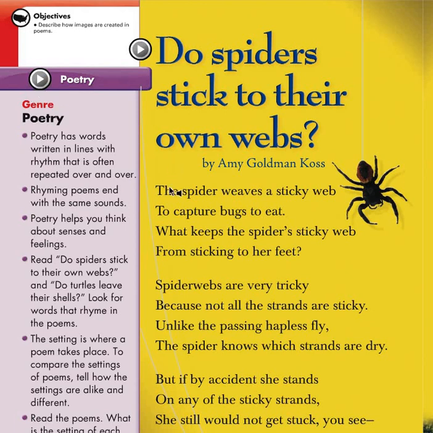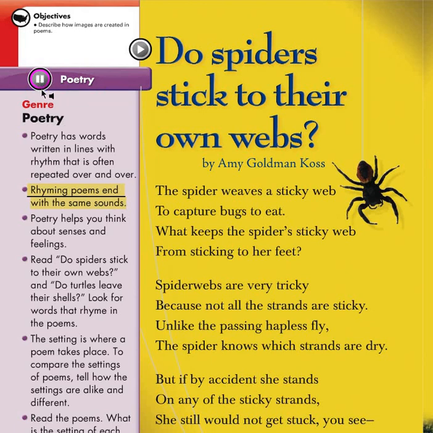So again, this is another kind of poem, and we're going to listen and look at what you see in poems. Poetry. Genre. Poetry. Poetry has words written in lines with rhythm that is often repeated over and over. So you have words that are said again and again, and it makes it sound like a rhythm. Any words that have the same sounds, remember, they rhyme, and therefore it helps with the poem. Next.